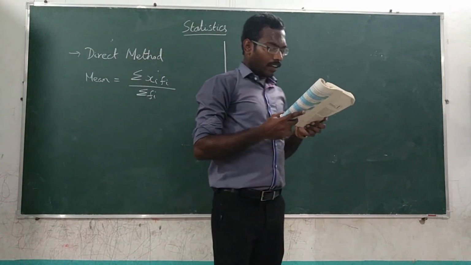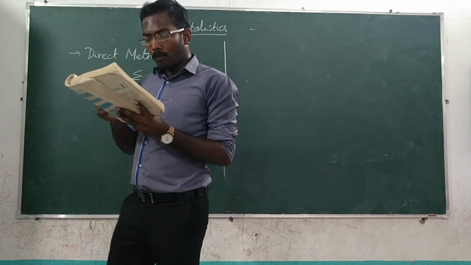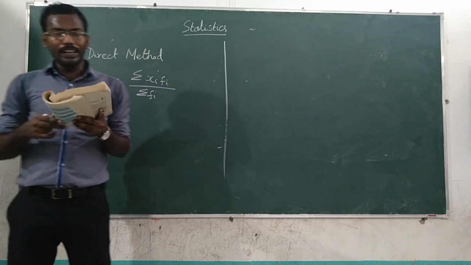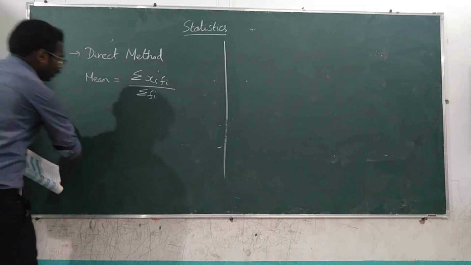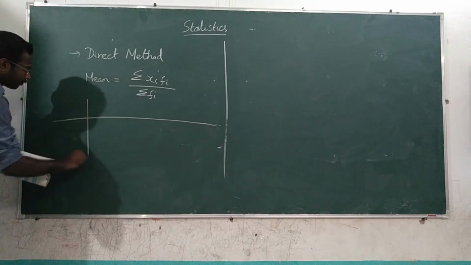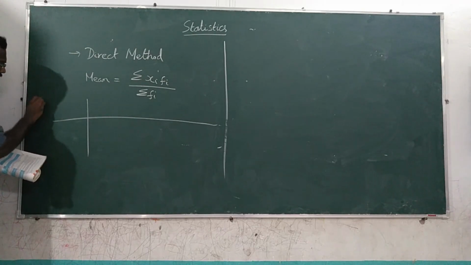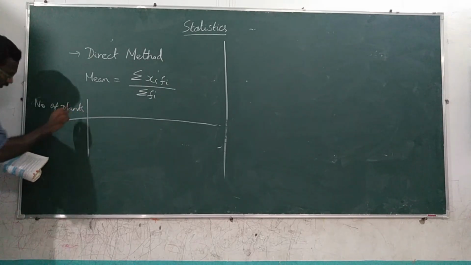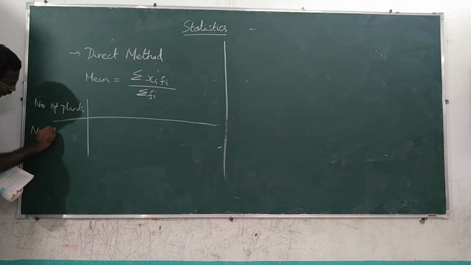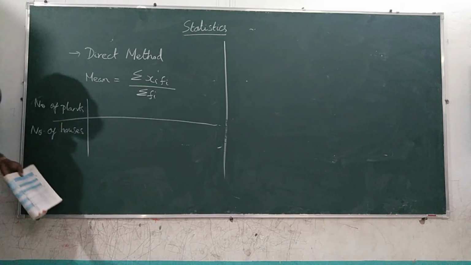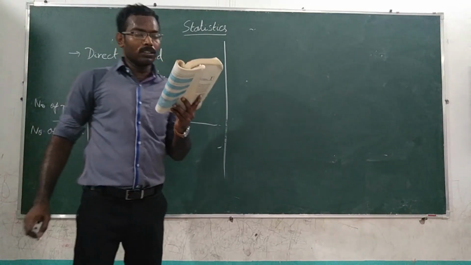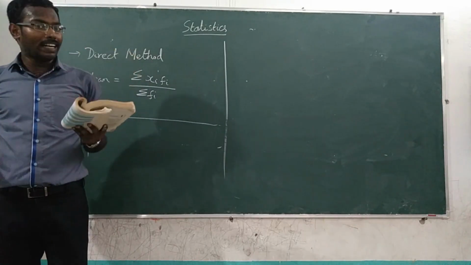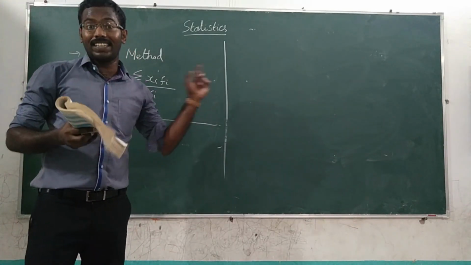So they did an awareness program in almost 20 houses in a particular locality, and they have collected the following data. So let me write it now on the board. The data is given like that. Number of plants and number of houses. So totally there are how many houses? Totally there are 20 houses. That means summation of f, that is total number of frequency, equal to 20. Okay, so you can get some data from the question itself.